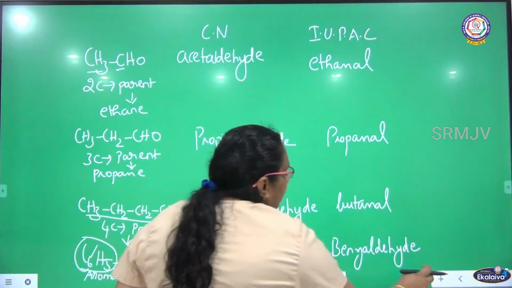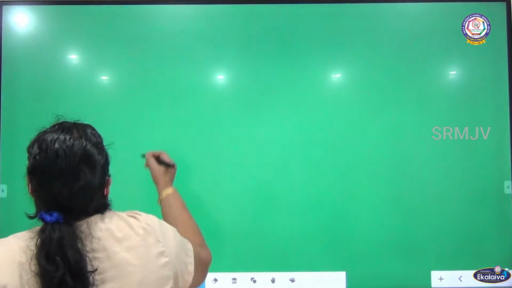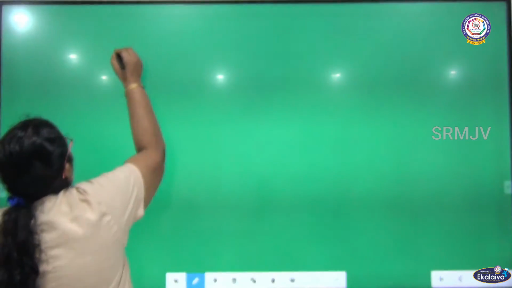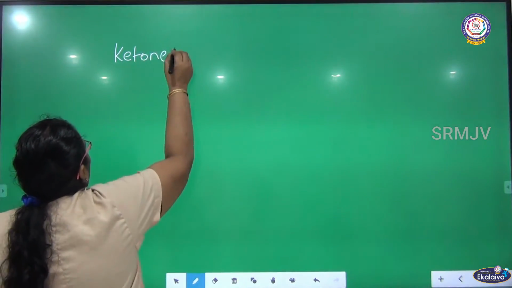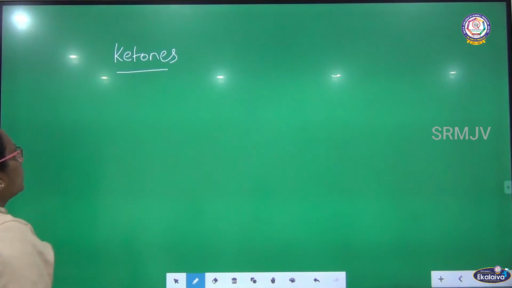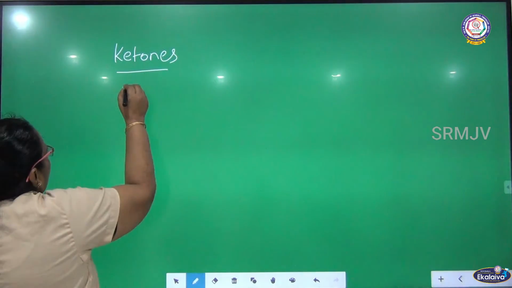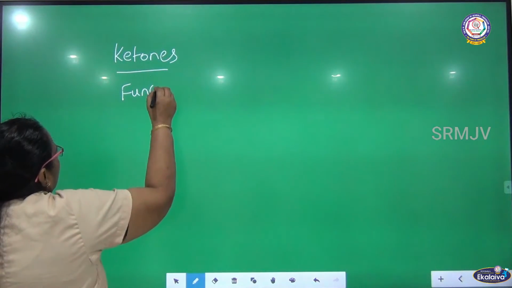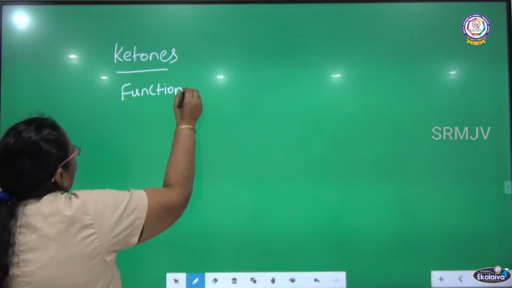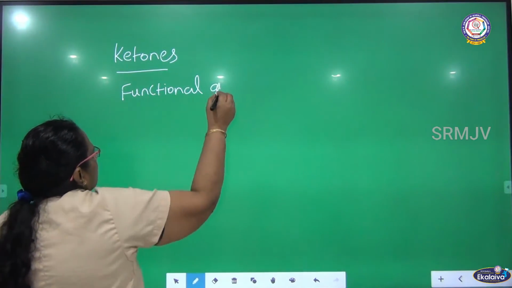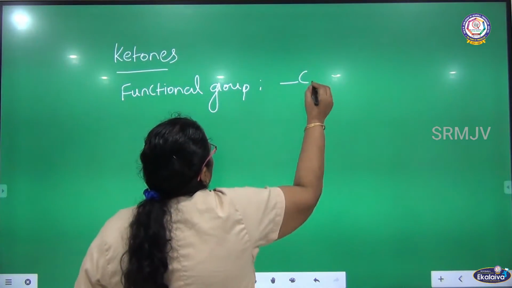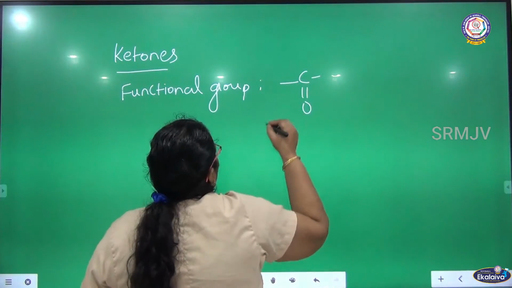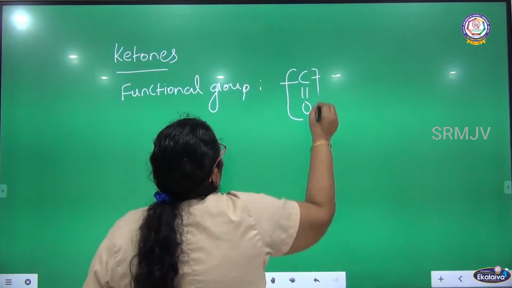The next one we are going to talk about is ketones. What are ketones? Compounds having the functional group C double bond O. How do we call this group?